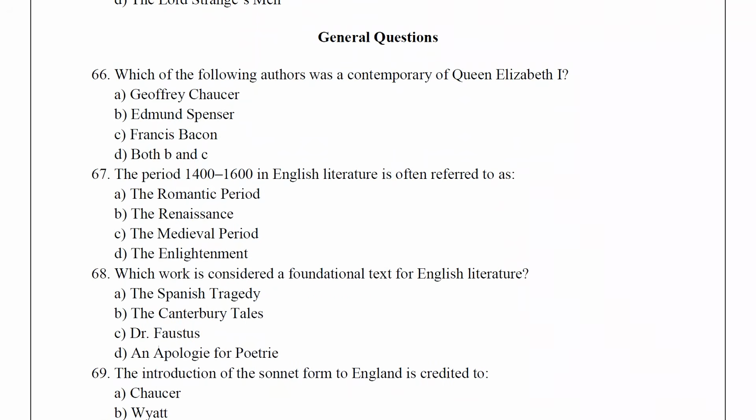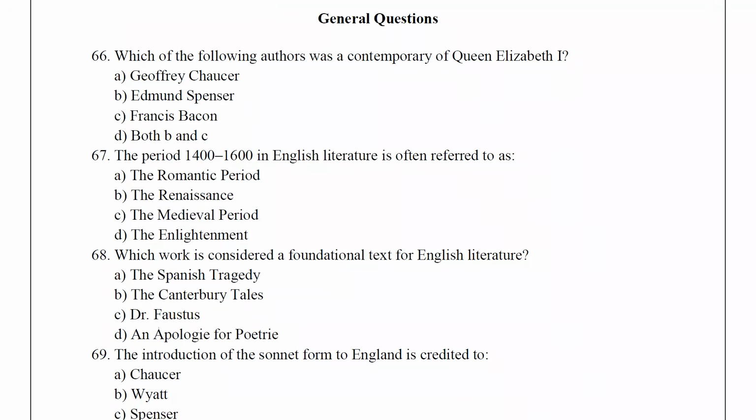Now we are going to see the general questions which cover all the questions. Which of the following authors was a contemporary of Queen Elizabeth I? Geoffrey Chaucer, Edmund Spenser, Francis Bacon, both B and C. The answer is D, both B and C. Edmund Spenser and Francis Bacon தான் சமகாலத்து புலவர்கள்.